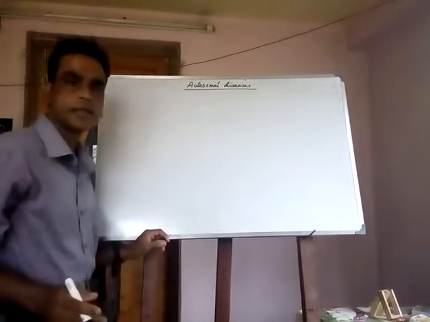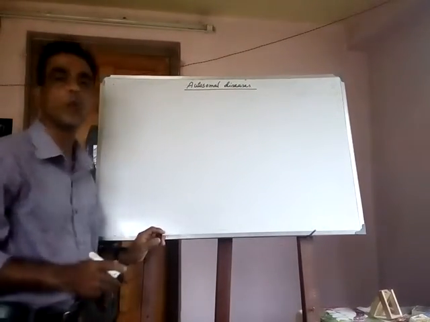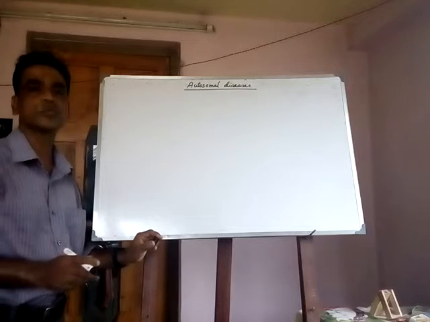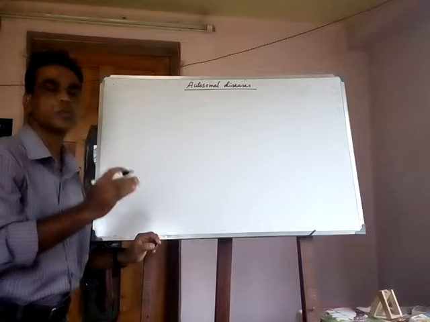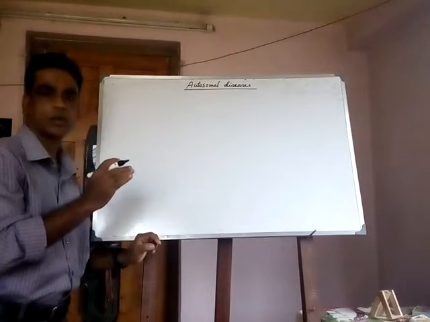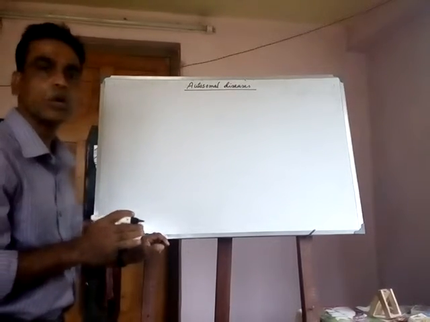Now, I discuss here about some autosomal diseases. What are autosomes? Besides sex chromosomes, all of the chromosomes in our cells are called autosomes.